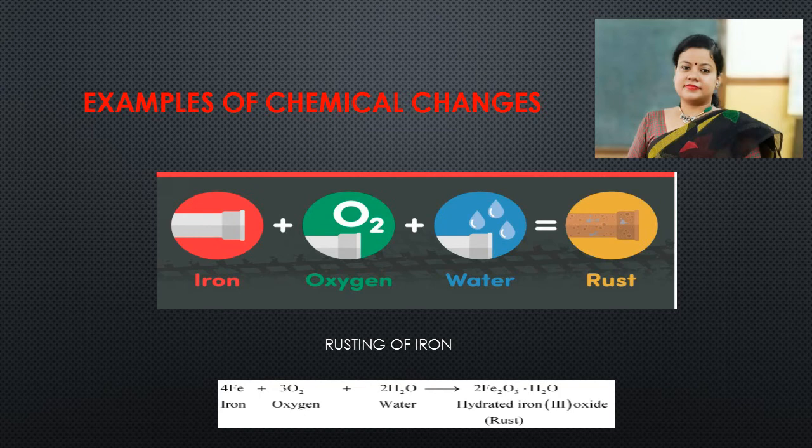Take a look at the reaction. Iron reacting with oxygen and water results in the formation of hydrated iron oxide, that is rust. What is the formula? The formula of rust is Fe2O3·H2O.